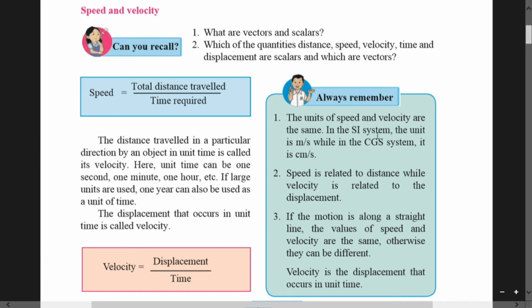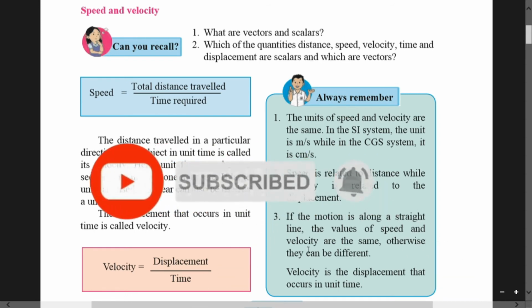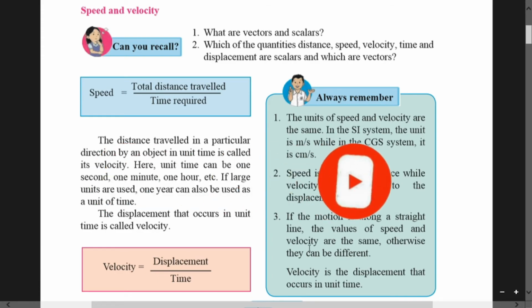In SI units, it is meter per second, while in CGS system it is centimeter per second. If the motion is along a straight line, the values of speed and velocity are the same, otherwise they can be different, like in case of a circle. If the motion is not in a straight line, it is going to vary.